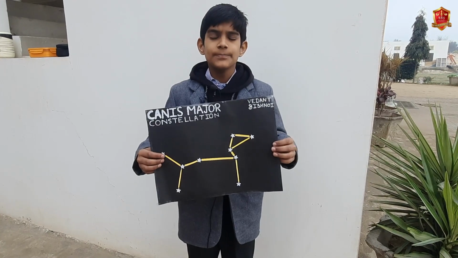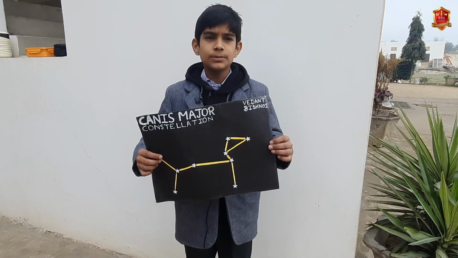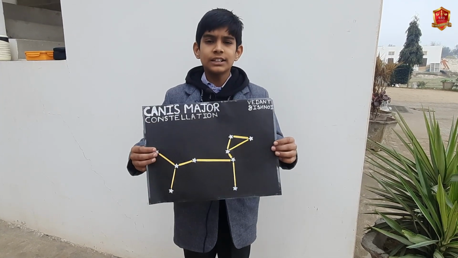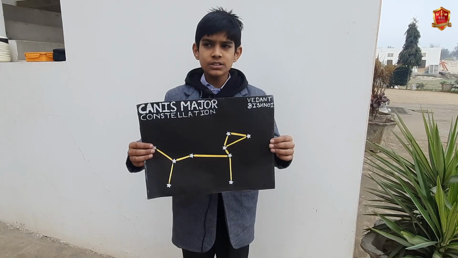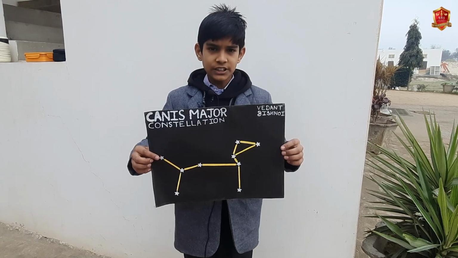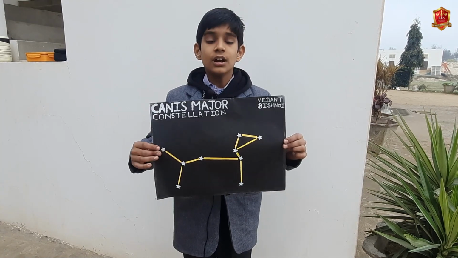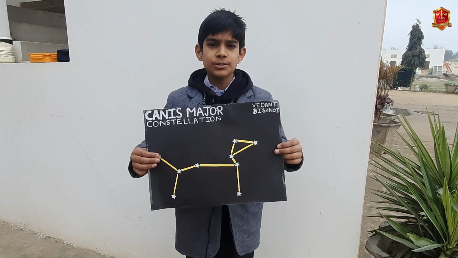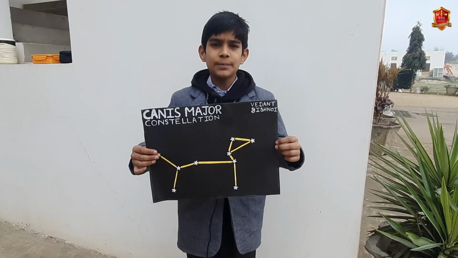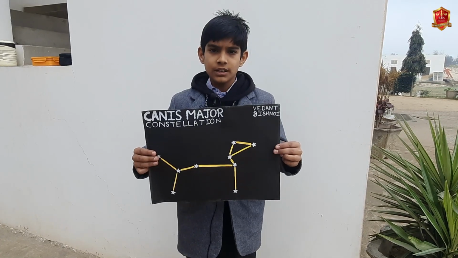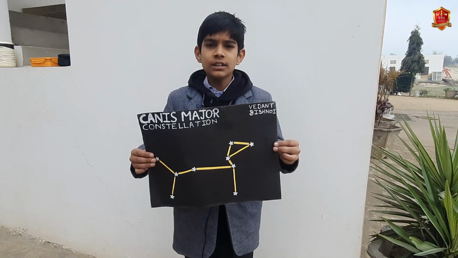Canis Major is a bright southern constellation. It lies south of the celestial equator. Canis Major represents the bigger dog following Orion, the hunter in Greek